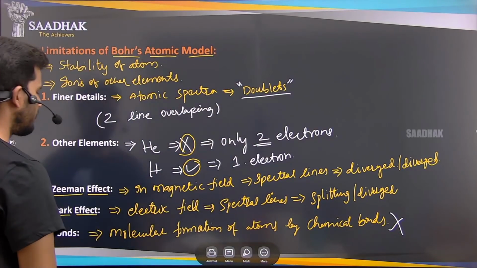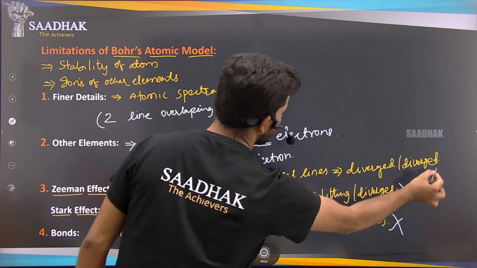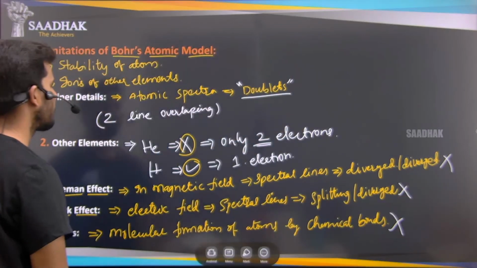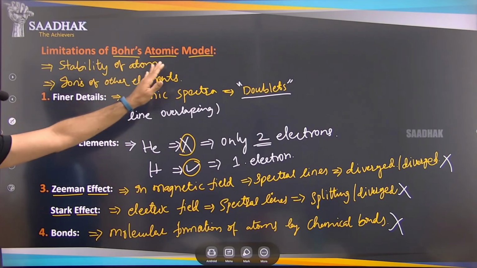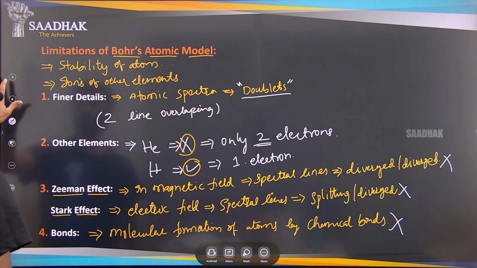These are the limitations of Bohr's atomic model here, okay?